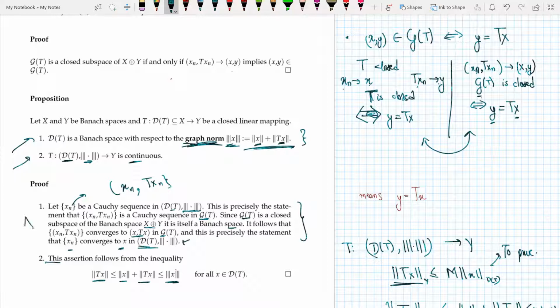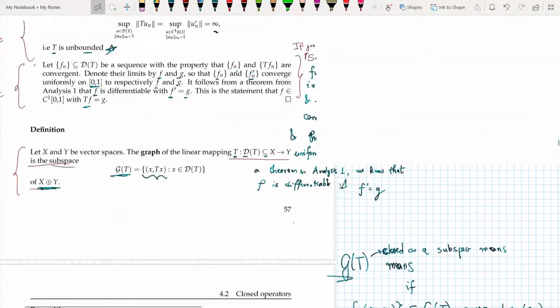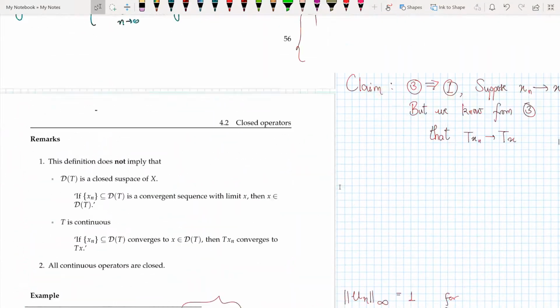So it is a bit mind bending, a bit mind melting, but that's life.